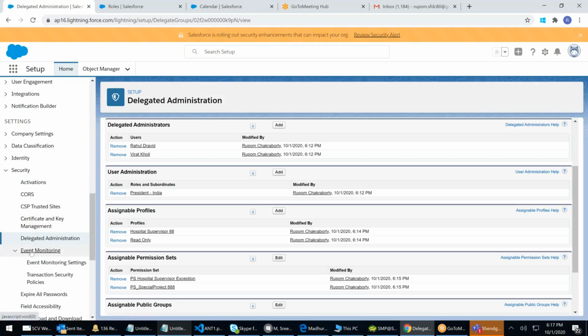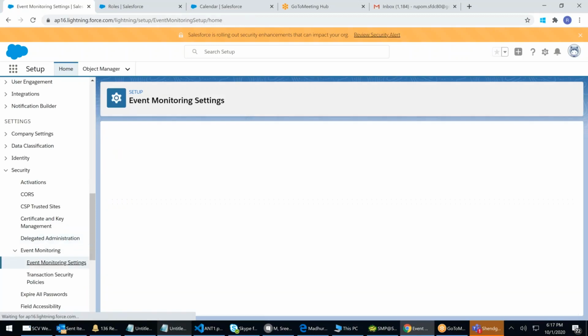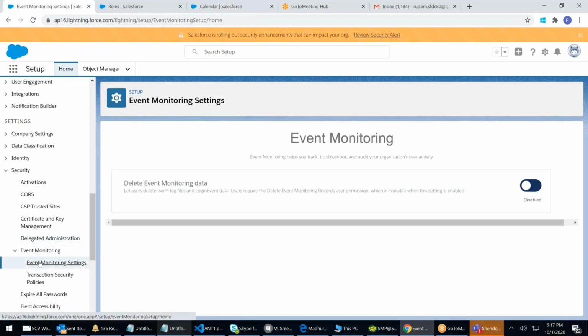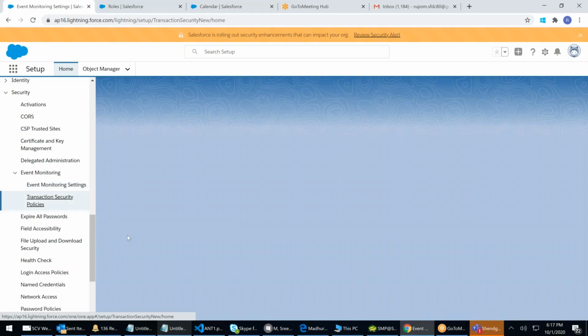Event monitoring, right? Enable, disable, yes. What will happen? Any logging event data, user requires delete, monitor records, everything, right? Event login. System will start logging the event. Enable or disable, two buttons. I enable it. Let's say monitoring has to be done.